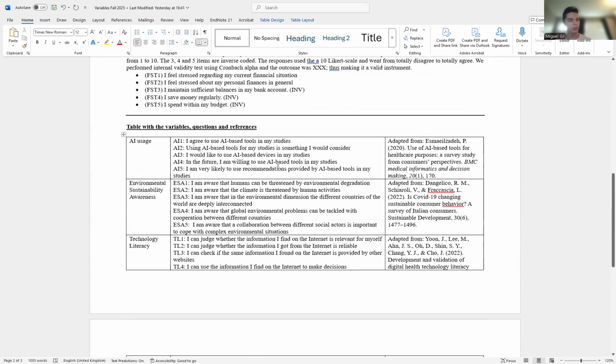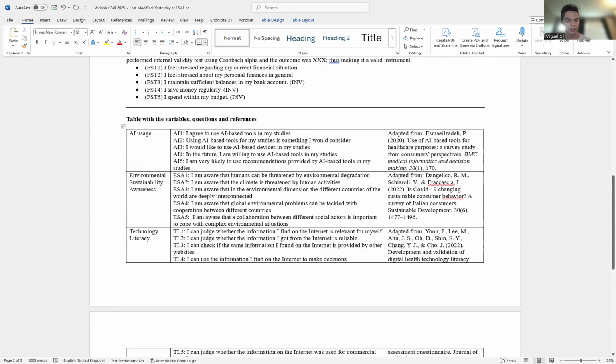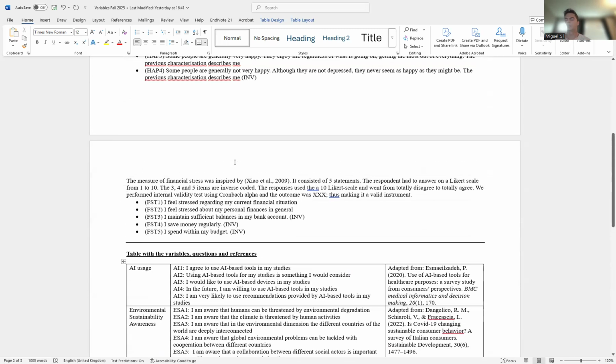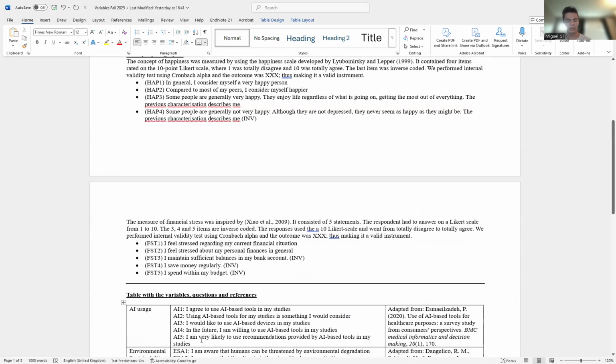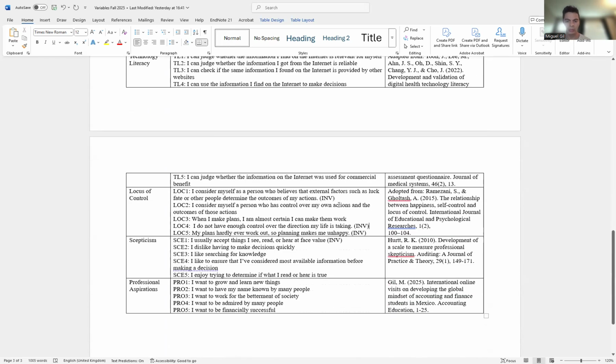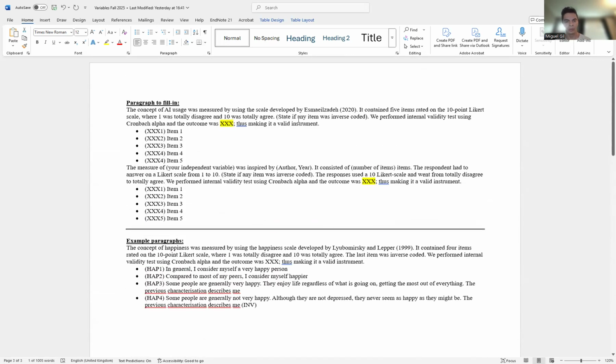In AI usage, we do not have that. It is: I agree to the use of AI tools; using AI tools for my studies is something I will consider; I would like to use AI; I am willing to use AI; I am very likely to use recommendations. So this is not inverse coded. You can see if something is inverse coded because I wrote INB. So for the AI, you can just remove this because we don't have any inverse coded. We performed an internal validity test using Cronbach's alpha, and the outcome was... leave it like this right now. We will do the test next week when we have the data, and you will update this.